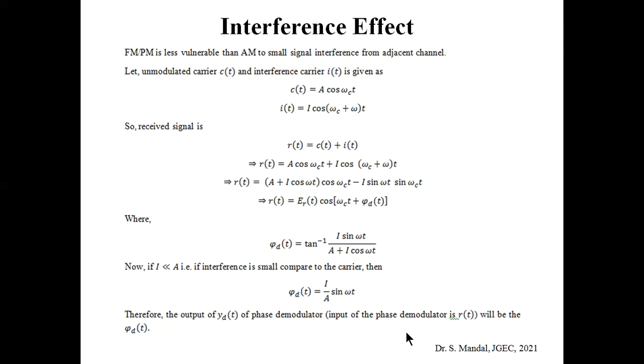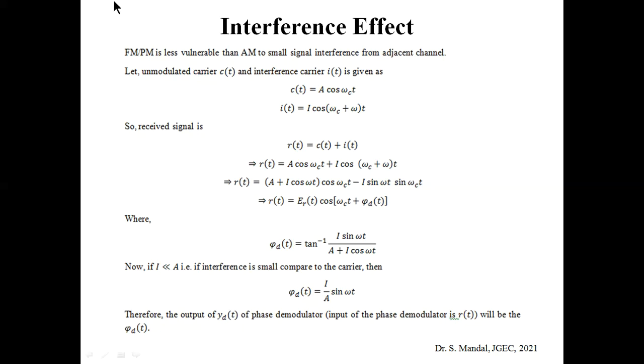Interference means that FM or PM or any kind of signal is interfered with by an unwanted signal from its adjacent channel. That is called the interference effect. So let's see how FM or PM will behave in presence of small signal interference from the adjacent channel.